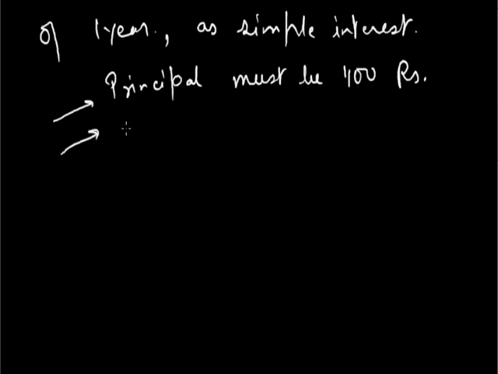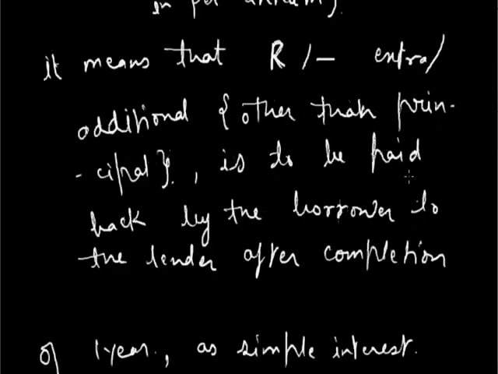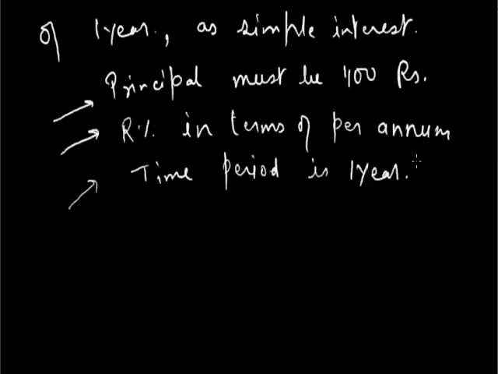The rate of interest, which is R percent per annum, should be given in terms of per annum. And the third condition is time period is 1 year. Both the definitions are correct, but the first definition is more complex in terms of language and the second definition is simpler in comparison, but it uses three extra conditions or constraints.